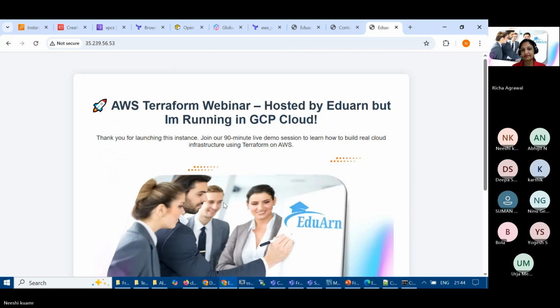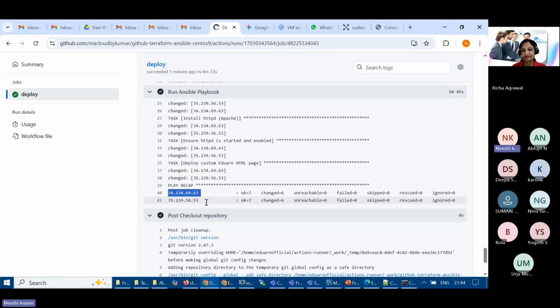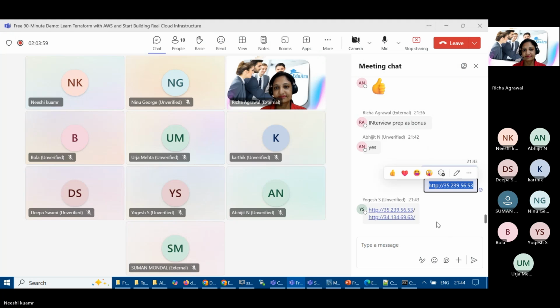Are all of you able to see? Yeah, by this public IP address you are able to see some web page. Say yes. Yogesh is saying both he pasted. So you are able to see, Yogesh, right?